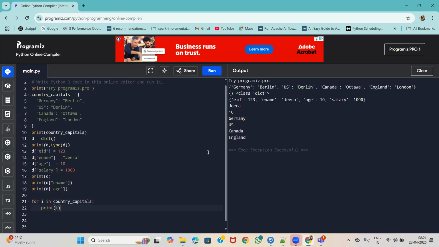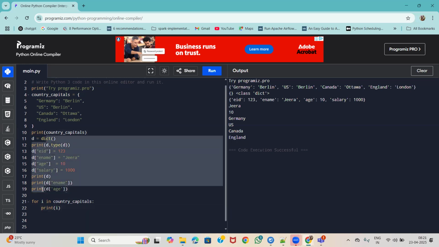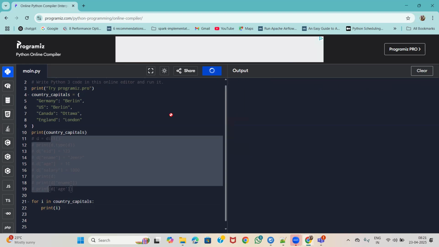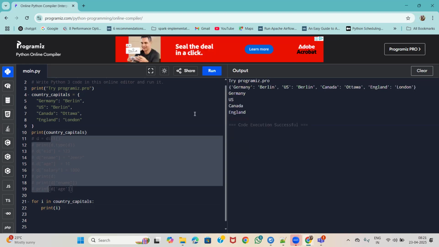See, this is how it is printing. One minute. Let us comment this. See, if you observe here, we can see only the keys. We couldn't see these values. But in this case, I want to see both the key and the value.